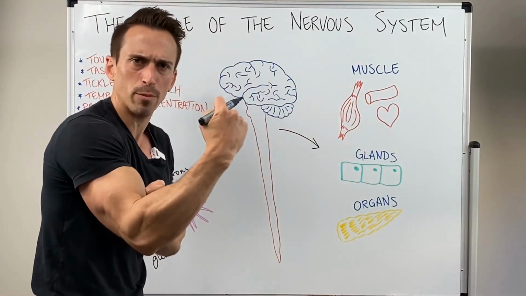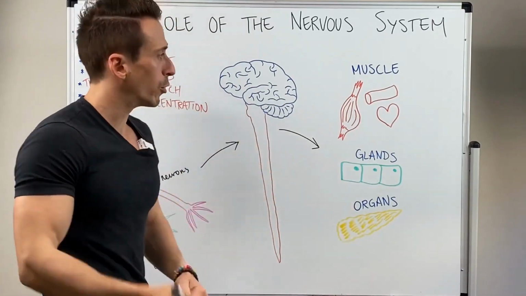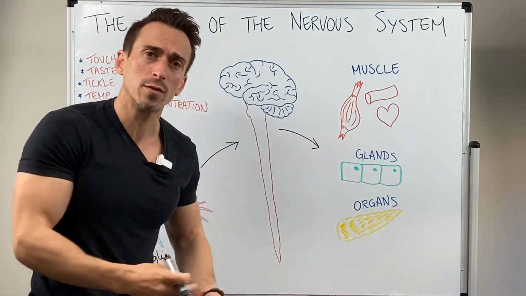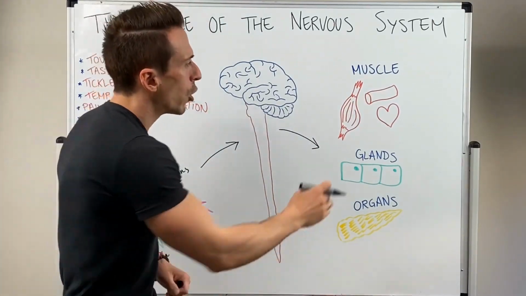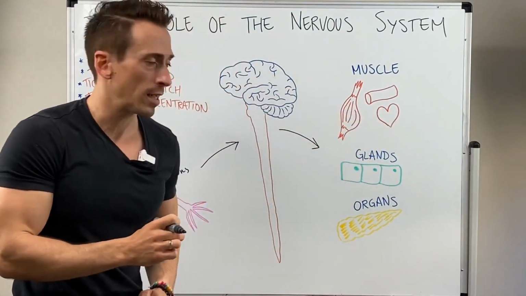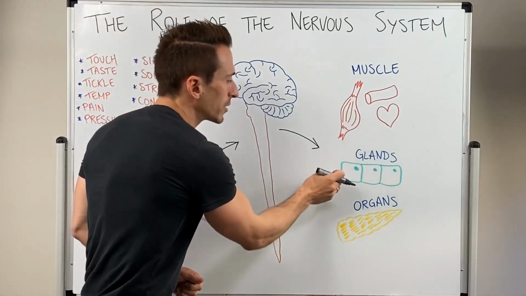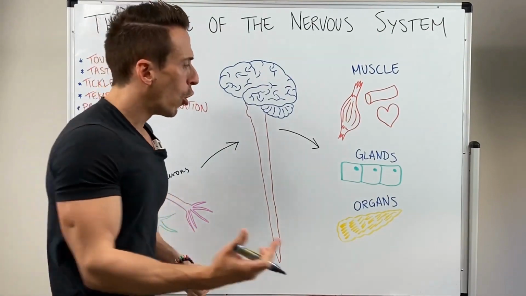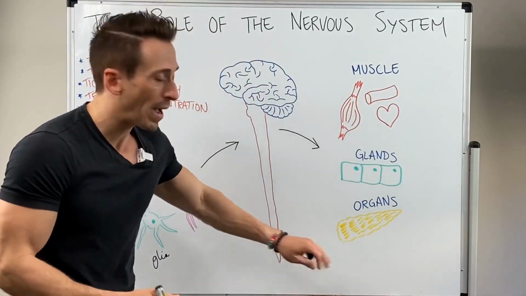These are muscles attached to the bones of our body, and we can consciously move. It could go to smooth muscles, which line our hollow organs like our digestive tract or our urinary system, or it could go to our heart muscle, for example. Or maybe it sends a signal to various glands that can release hormones or chemicals to enact some sort of change, or maybe some organs, for example, the pancreas.